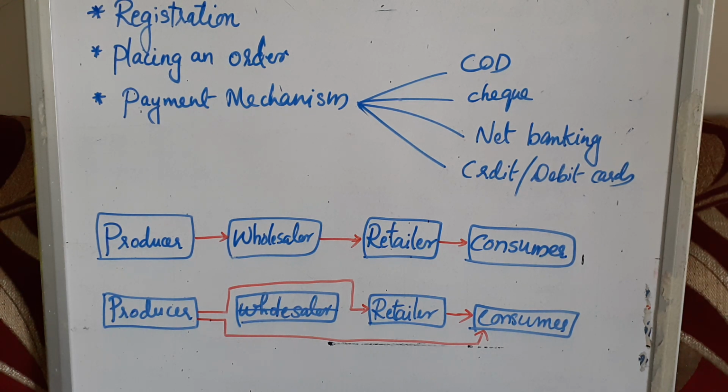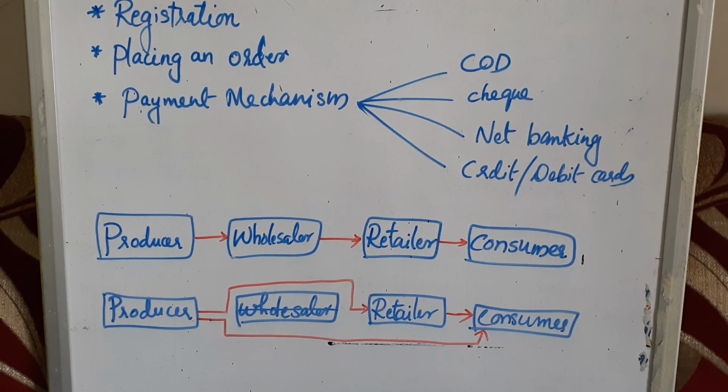But in online transactions, or e-commerce or e-business, the wholesaler is not there, because consumers can buy directly from the producer, or even retailers buy directly from the producer and then sell to the consumers.